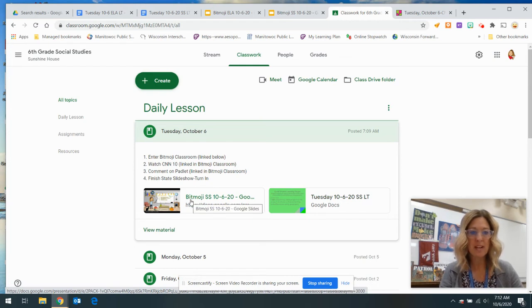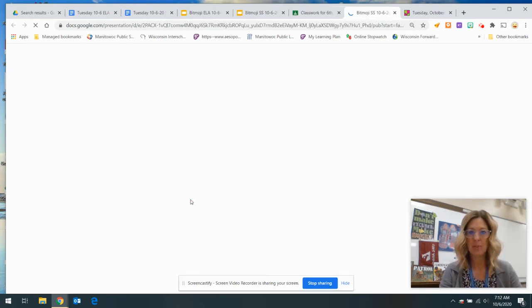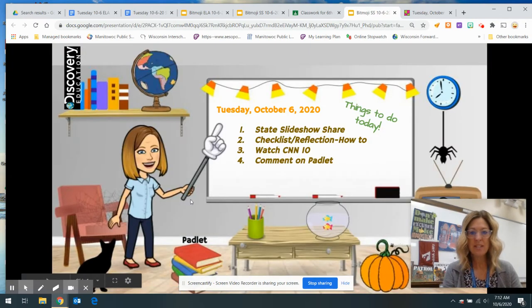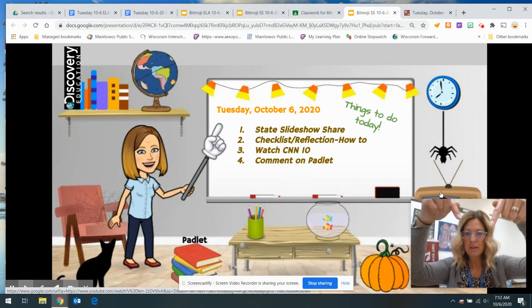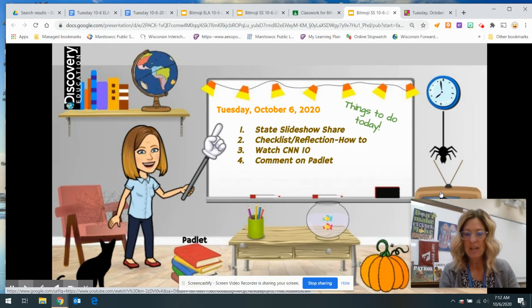As you enter the Bitmoji classroom, I'm going to click on it. This is what you're going to see. Behind my picture here, right back there, there's a TV. And you'll notice that Carl Azuz is on that TV. If you click on that TV, it'll take you to a link for you to watch CNN 10. So that's one of the things on our checklist this week, that we watch CNN 10 every single day. So if you do that in the checklist, when I show you how to do that later in our Google Meet, you'll be able to check that box, okay?